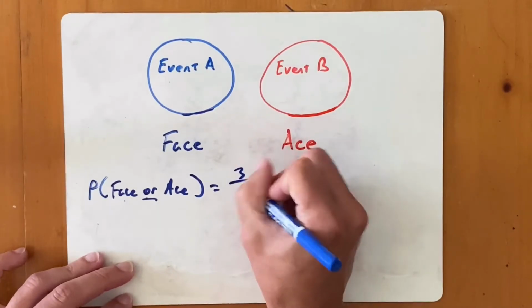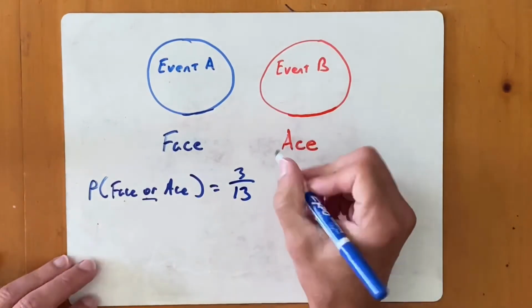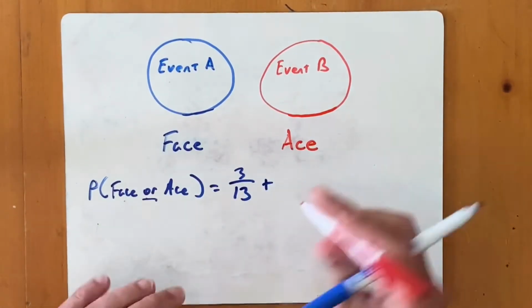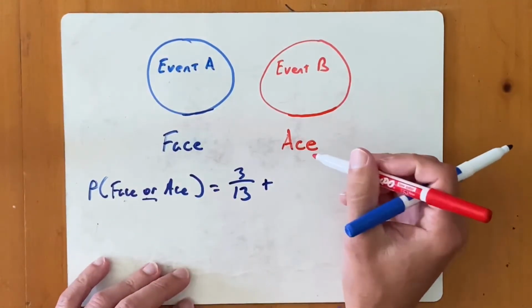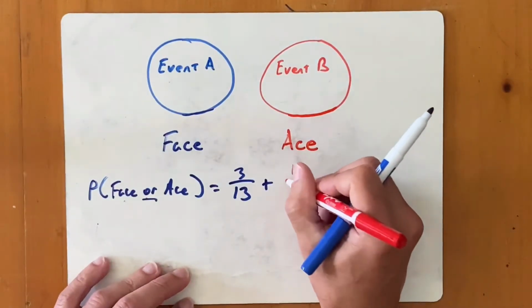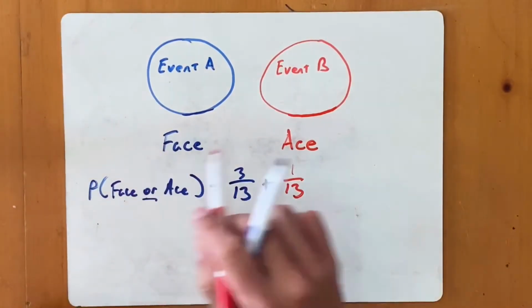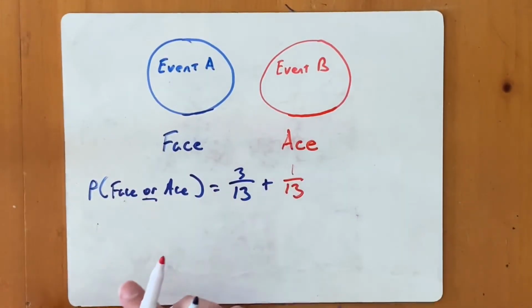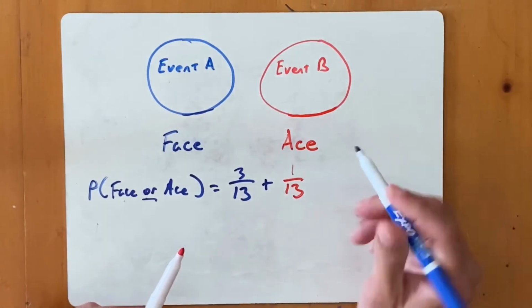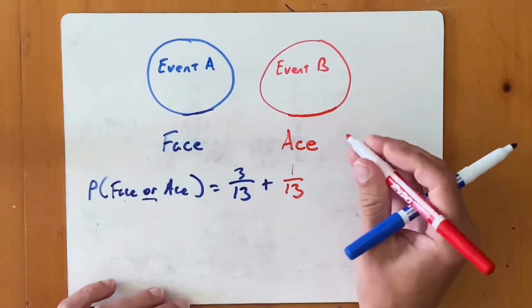Plus the probability of getting an ace, there's 4 aces in the deck, so 4 out of 52, or 1 out of 13. If I want the probability of either one of those things happening on the same trial, then I'm going to take their individual probabilities and add them together.